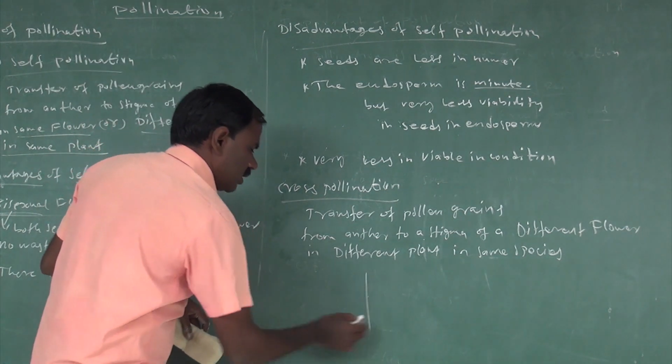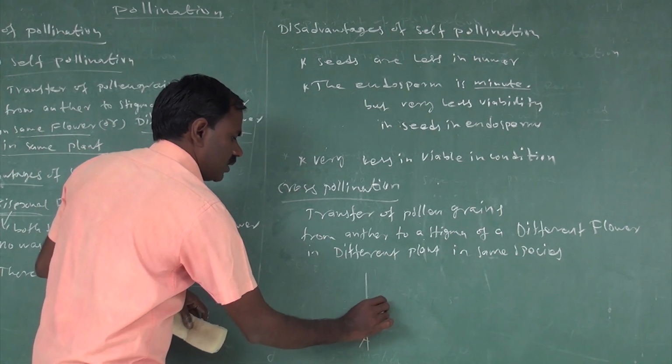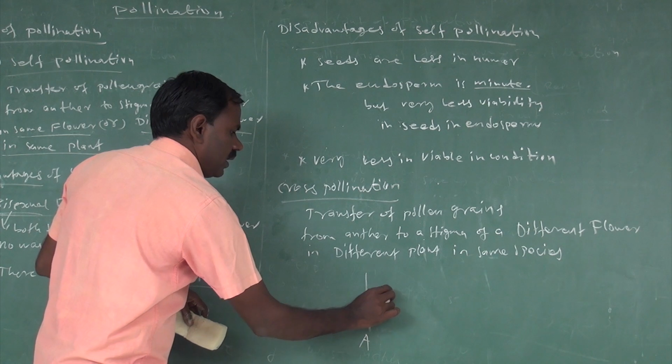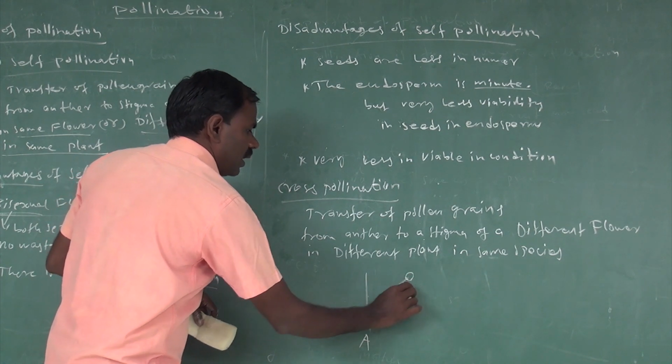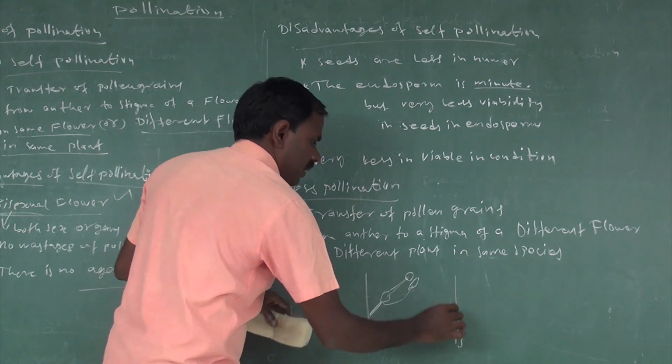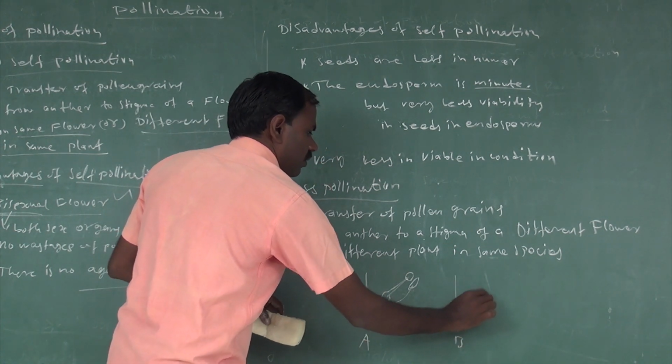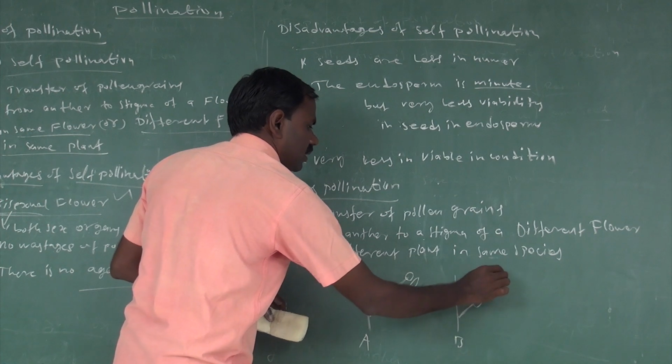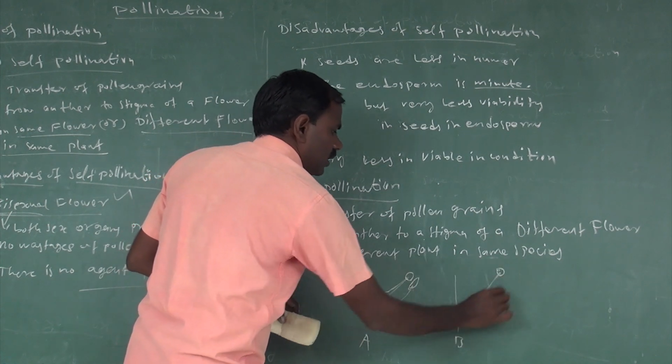For example, one kind of plant contains pedicel, ovary, style, stigma and pollen anthers. Another kind of plant B has pedicel, ovary, style, stigma and anther.